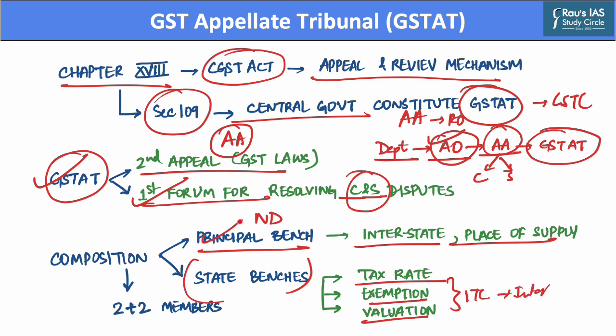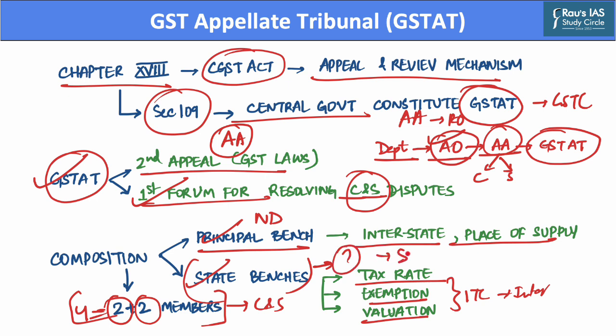Now, the principal bench and state benches consist of two technical members as well as two judicial members, which have an equal representation from both Center and states. However, it must be noted that these four members would not sit for a hearing of each case. The number of members in a case is decided by the threshold or value of dues involved. Now you'll ask, how many benches will there be for each state? The decision for the number of state level benches is left at the discretion of every state.